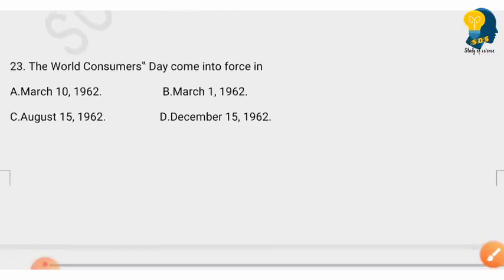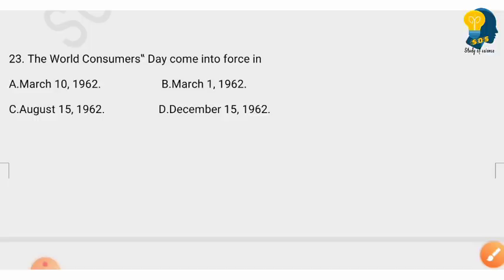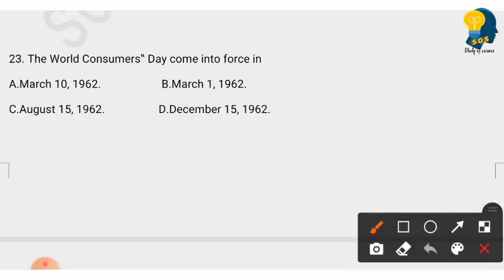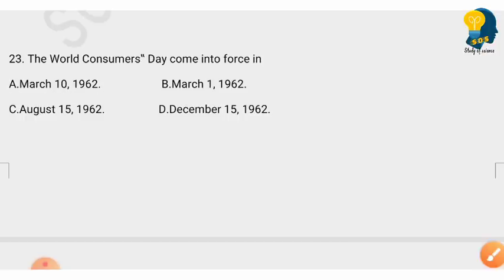So the next question is the World Consumers Day came into force in, and the options are March 10th, 1962, March 1st, 1962, August 15th, 1962, December 15th, 1962. So the right answer here is the World Consumers Day came into force in March 10th, 1962. So option A is the right answer.